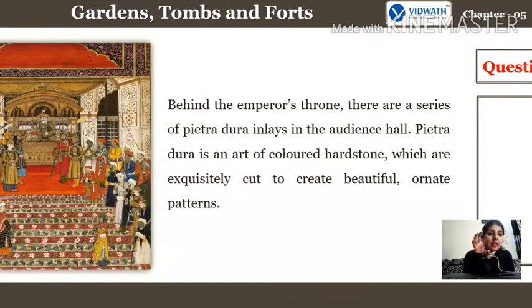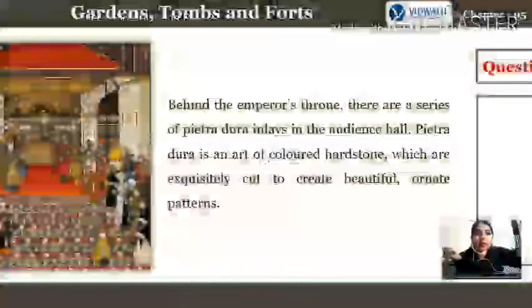With the colored hard stone, they used to give different kinds of shapes, either on the stairs or on the top, anywhere. They can build any beautiful construction with the hard stones. Fine. So behind the emperor's throne, the empress's throne and the king's throne, there are a series of Pietra Dura inlays in the audience hall. You can see, right, these are the colored stone and the hard stone.